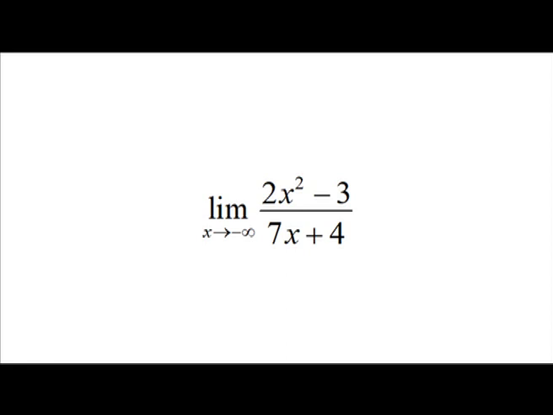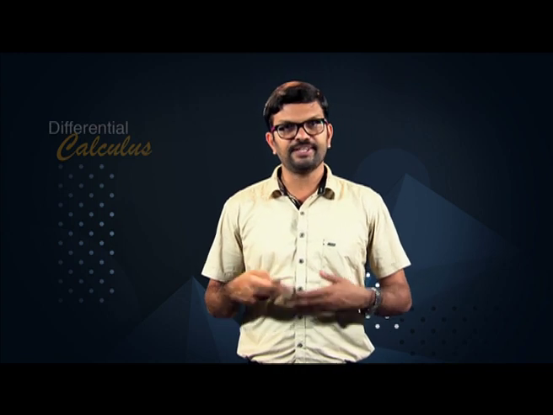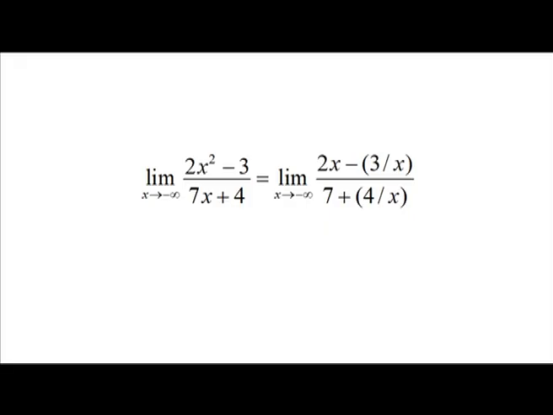Consider an example to evaluate limit x going to minus infinity (2x square minus 3) divided by (7x plus 4), where the degree of the numerator is greater than the degree of the denominator. The highest power of x in the denominator is x. By dividing both numerator and denominator by x, we get limit x going to minus infinity (2x minus 3 by x) divided by (7 plus 4 by x).